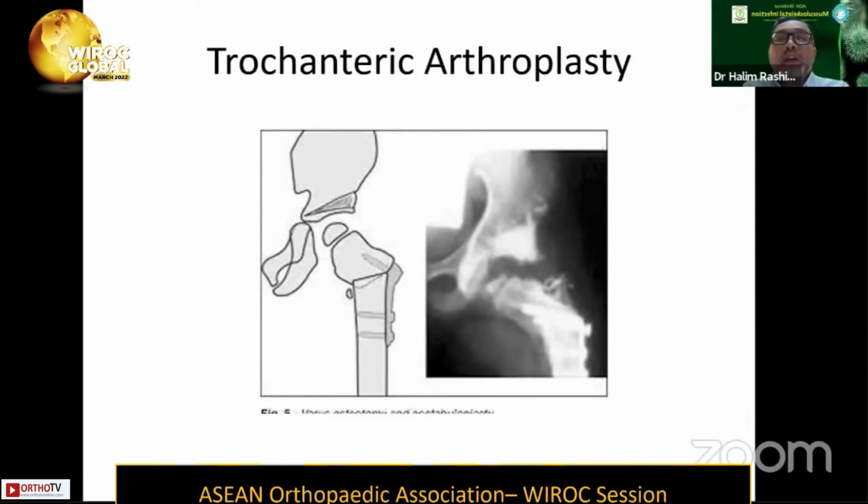We offered PSO, but the parents and the patient himself are not open to that type of procedure yet, and they are happy with whatever they have now. So at the end of the day, whatever we have from the sequelae of septic arthritis, the management will depend much on the functionality of the patient as well as what the patient wants.